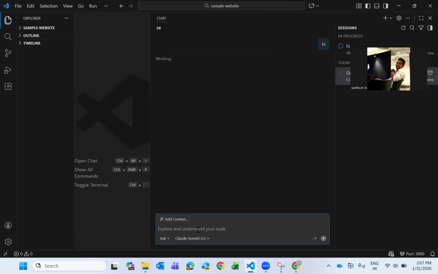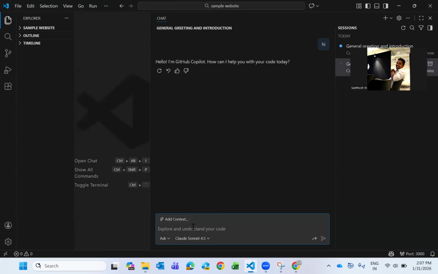Ask is something you use when you're in the planning phase. You are not sure what you want to do, how you would like to design. If you're just in the ask phase, you will be asking for suggestions, and it will give you the suggestions. Once you're good with the proper design, or if you want to implement, then we can go for agent. Agent is nothing but it will do everything for you.